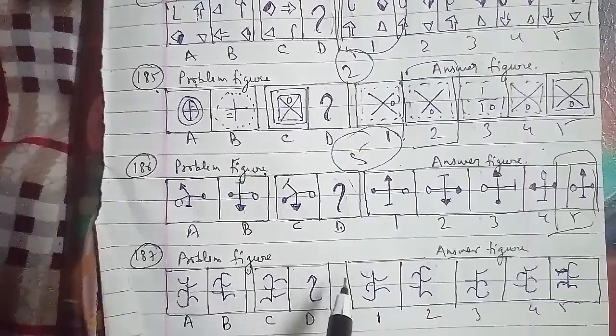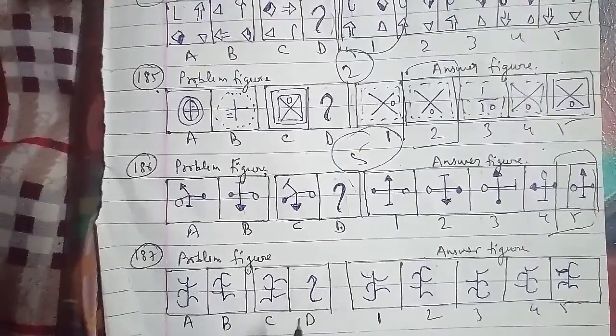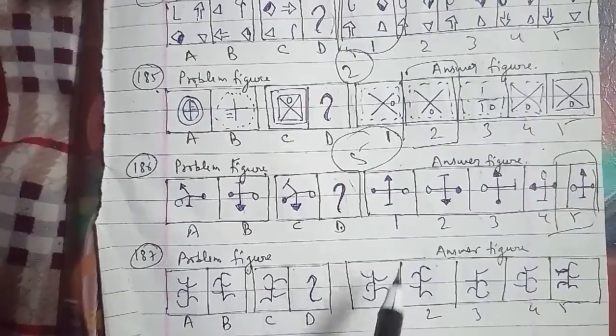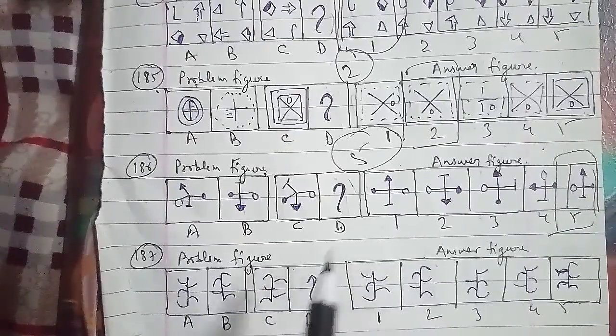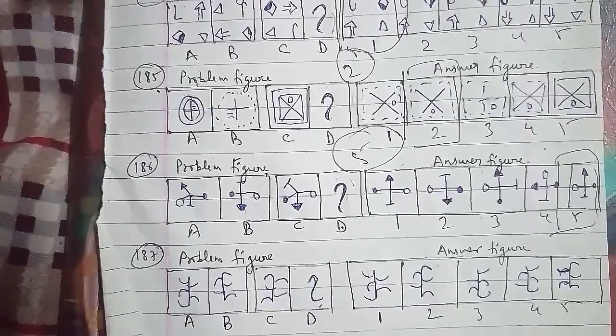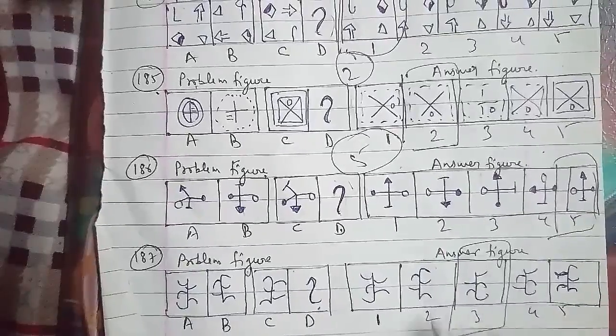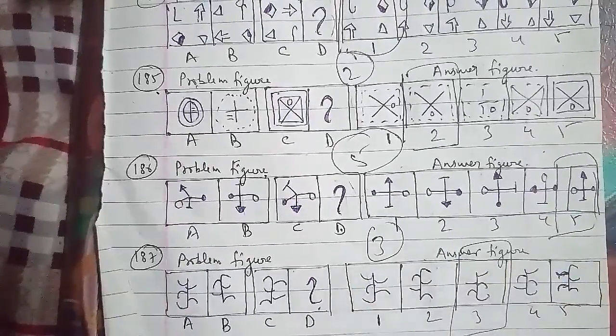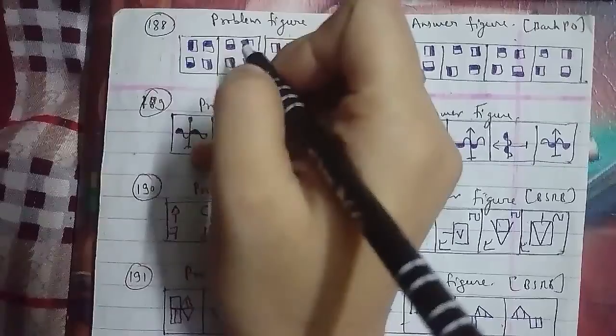In the same cases, we go ahead further, and the figure gets laterally inverted and all the arcs reverse their directions. So we can say that the missing figure we have is the third figure, which will be the right answer for this question as well.